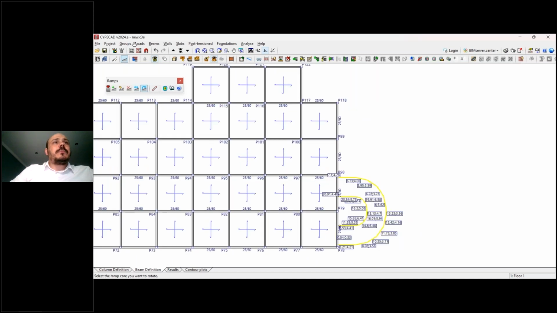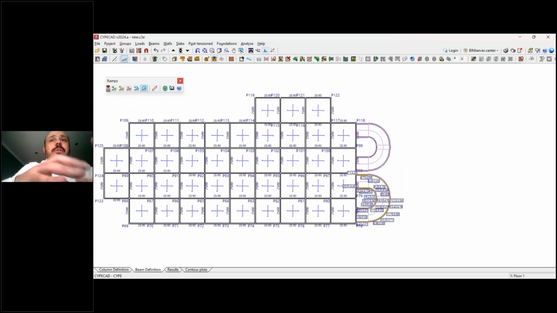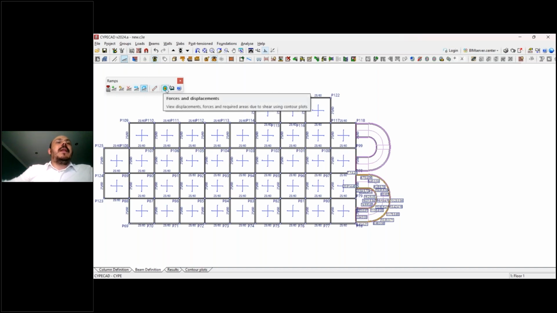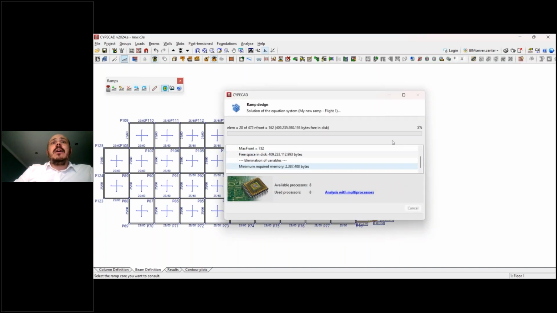Nice. So actually, until this point, we were introducing the ramp, we were modeling the ramp. We can see that these first five options are used to model the ramp core. Then we have these other two buttons. I will start with this one here, which is related to the forces and the displacements. If I click here and then click in the core, we will have a ramp design. The ramp design will start. The software will start designing this ramp.